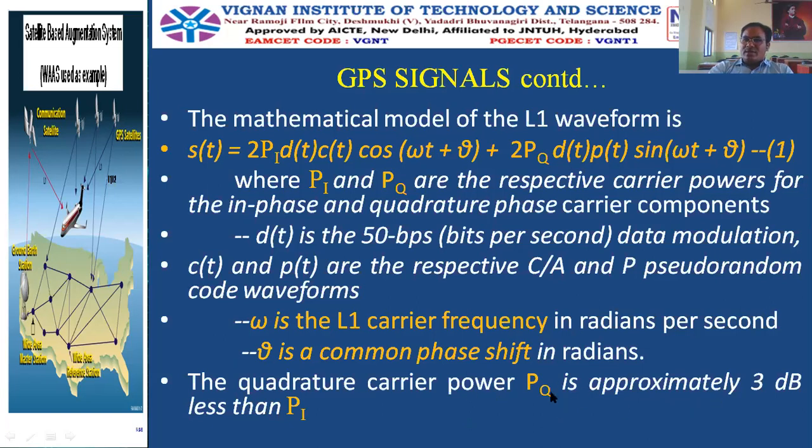And the practical values of PQ and PI are: PQ is greater than PI. How much greater? It is 3 decibels greater. Please make a note of the last point also, because in the objective questions this may be asked. PQ is how much greater than PI, or PQ is dash decibels greater than PI.